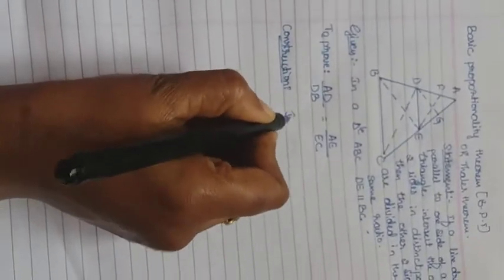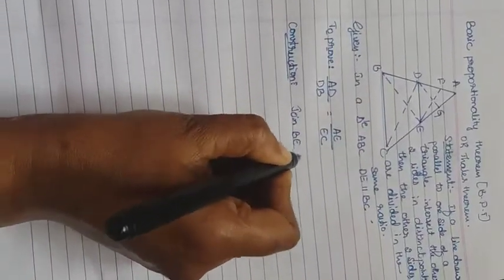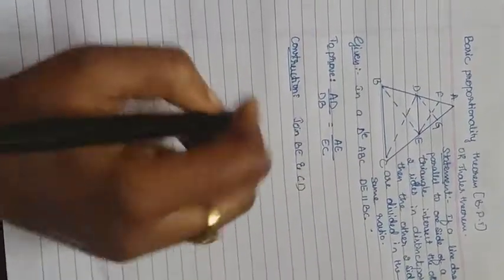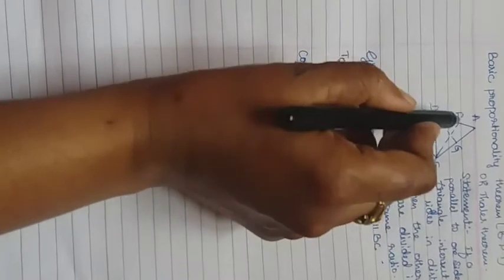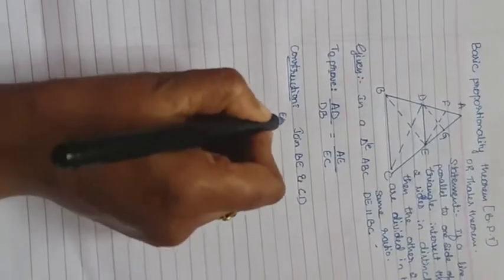Join BE and DC is the extra construction. That should be in a dotted line. We have joined BE and CD, that is the extra. And one more construction is a perpendicular line, that is EF perpendicular to AB.